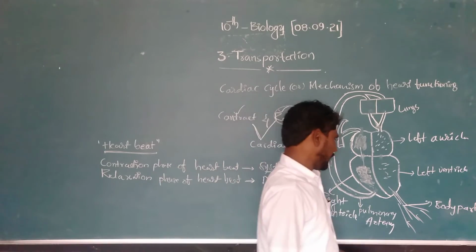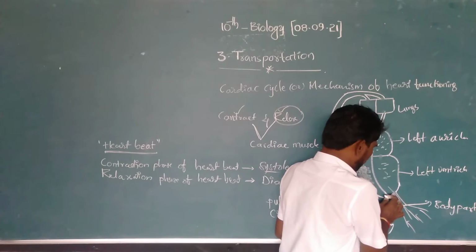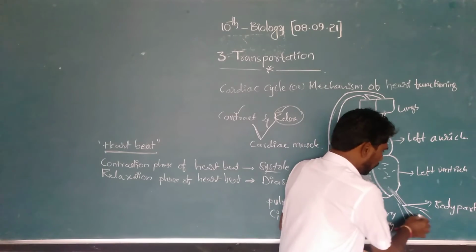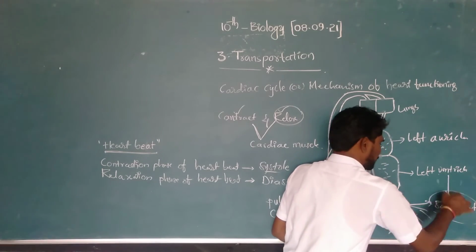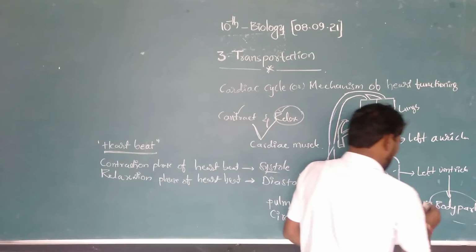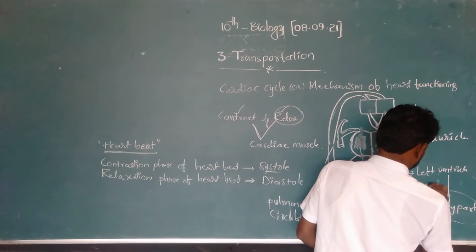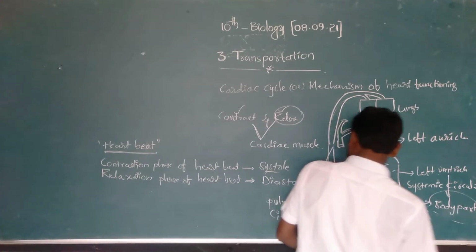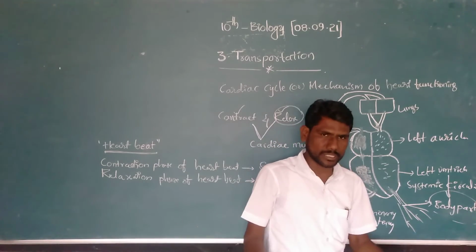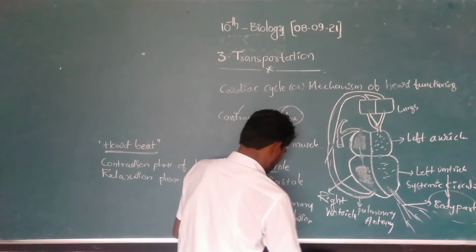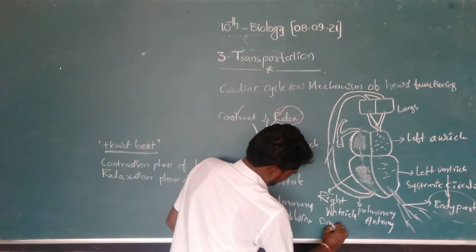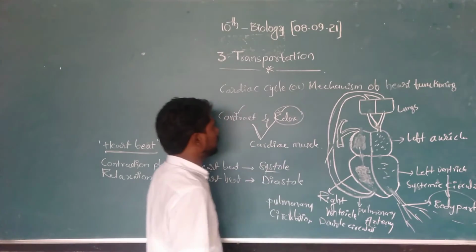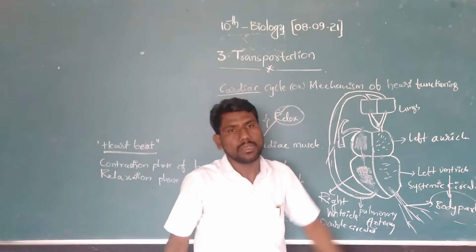Next, the circulation of pure blood from the left ventricle to body parts. This circulation is called systemic circulation. This pulmonary circulation and systemic circulation together are called double circulation. This is about the cardiac cycle and mechanism of heart function.